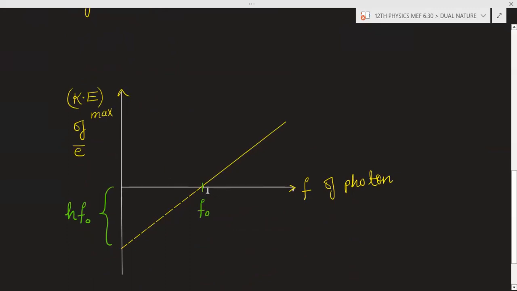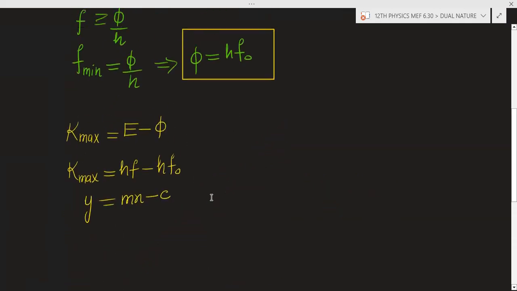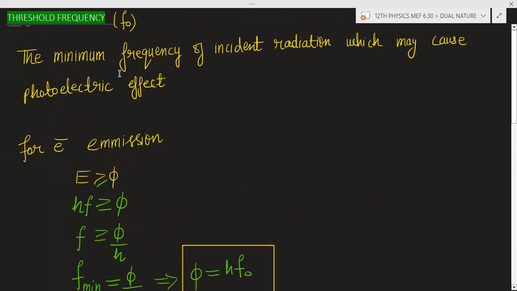because after this threshold frequency there will be the ejection of the electron. If you have a frequency less than this frequency, there will be no electron ejection. If you have a frequency greater than this, then there will be kinetic energy, and when there is kinetic energy, it means the electron is already ejected out. So this is the threshold frequency.